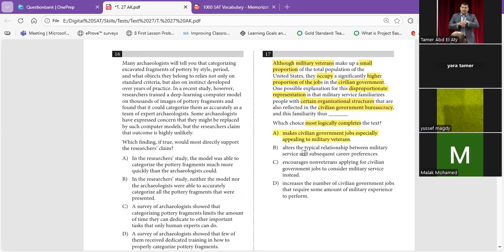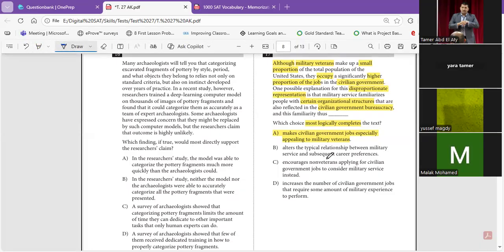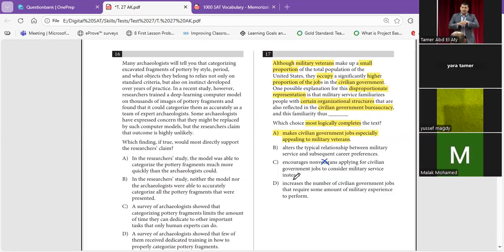B, alters the typical relationship between military service and subsequent career preferences. He didn't alter anything. He didn't change, he didn't modify. It's just that they are appealing to those workers. Encourage non-veterans, whom we didn't talk about, applying for civilian government jobs to consider military service instead. We didn't talk about them. Increase the number of civilian government jobs that require some amount of military experience to perform. We didn't say anything about an increase or decrease in the number of civilian government jobs. It's only appealing for those people because they are suitable, because they know about the organizational structure.